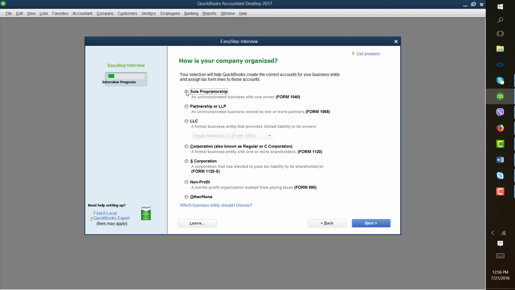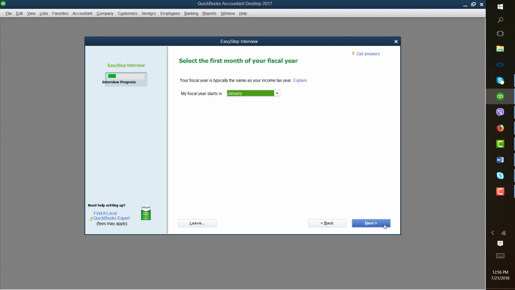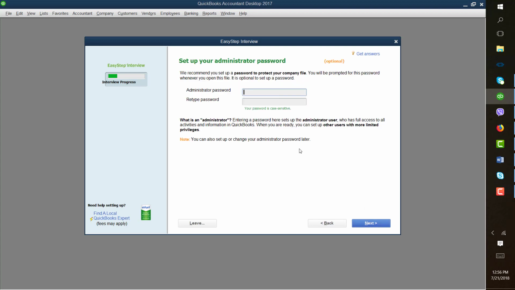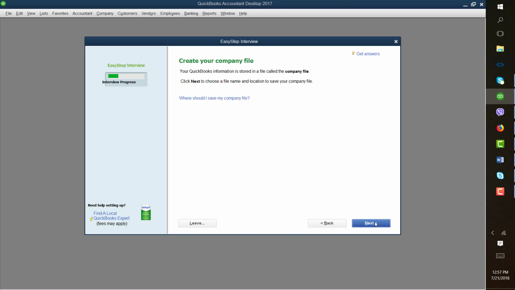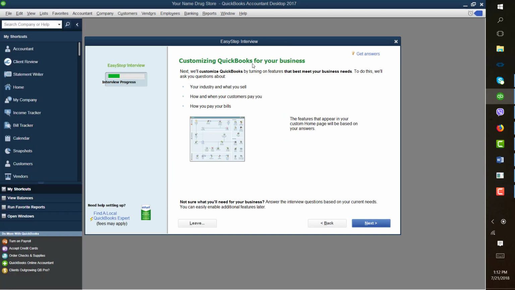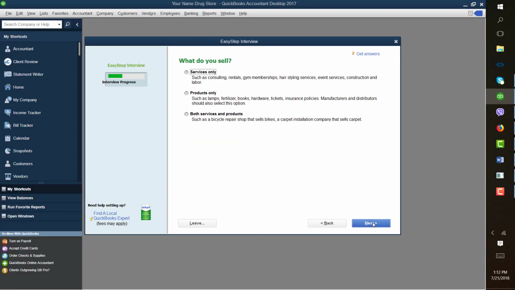How is your company organized? Click Sole Proprietorship. This is also very important, and click Next. Select the first month of your fiscal year, defaults at January, click Next. On the administrator password, for now, I'm not going to set one up, but you can always go back to it when it asks for this. Create your company file and click Next. You can put it on your C drive, just be sure you select it correctly.